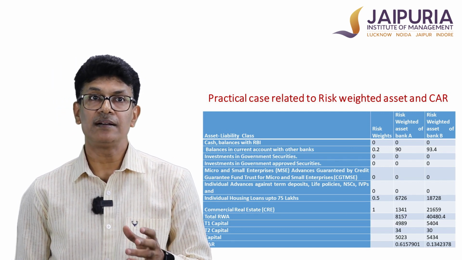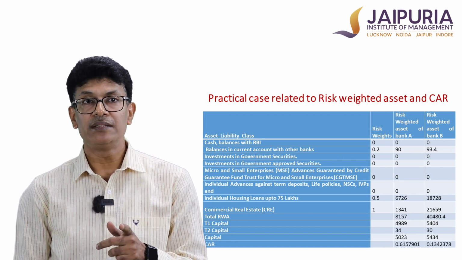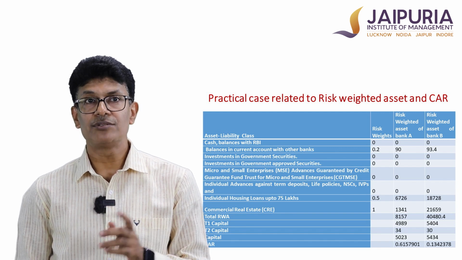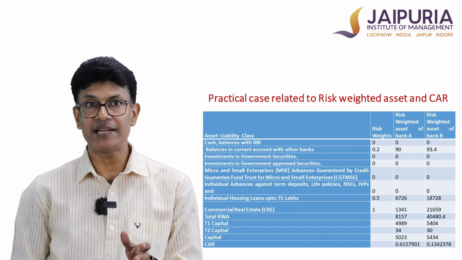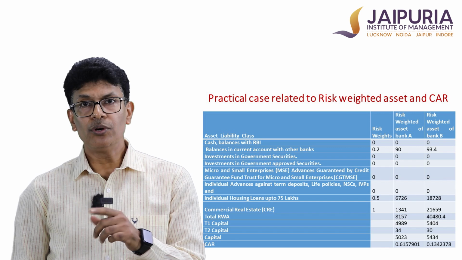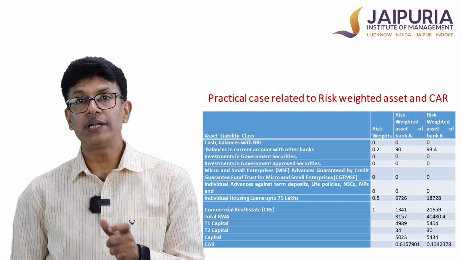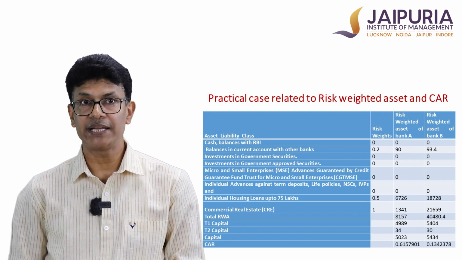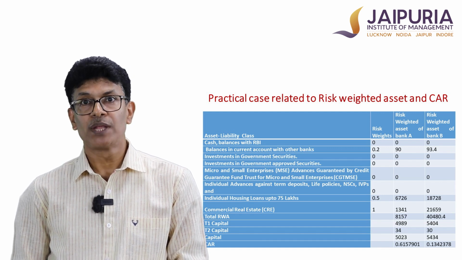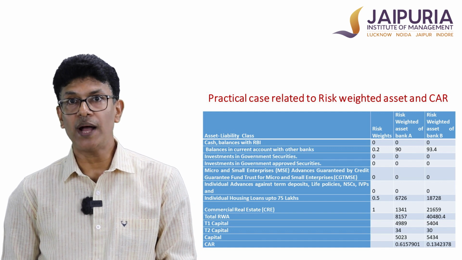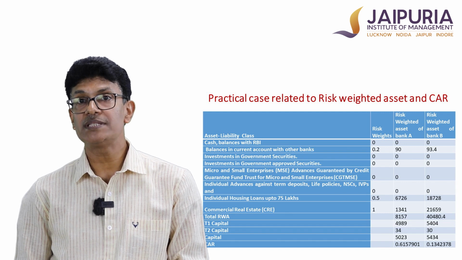Similarly, we can compute tier 1 and tier 2 capital, as I already told in the previous part, that was already given. Tier 1 capital was the disclosed reserves and paid up capital. Undisclosed reserves and revaluation reserve will be T2 capital. So they are also given here. Now when we add T1 and T2, this will become the total capital. And when we compute capital adequacy, which is T1 capital plus T2 capital divided by risk weighted asset, the capital adequacy ratio for bank A is 61%, whereas for bank B it is 13.4%.